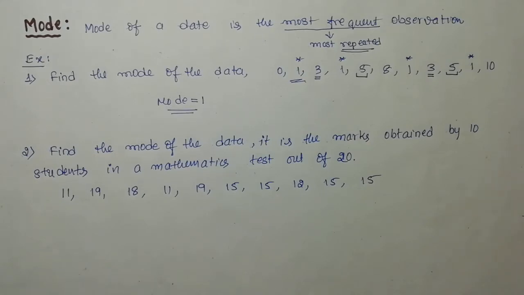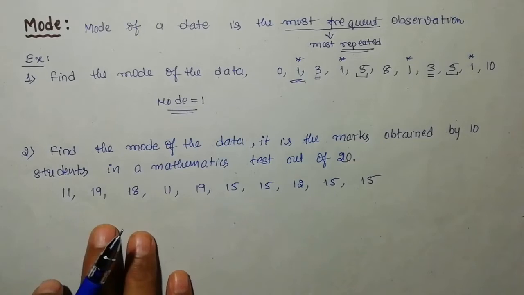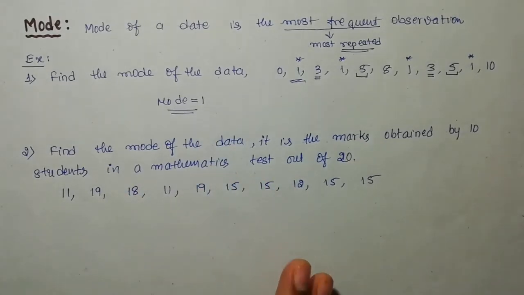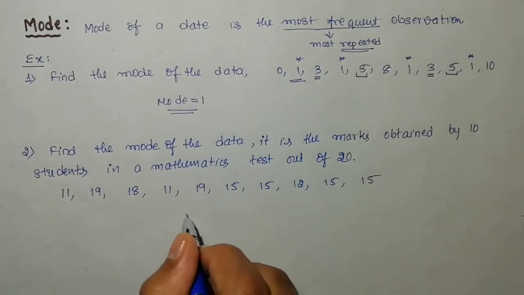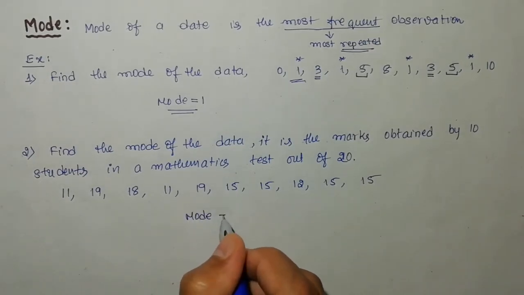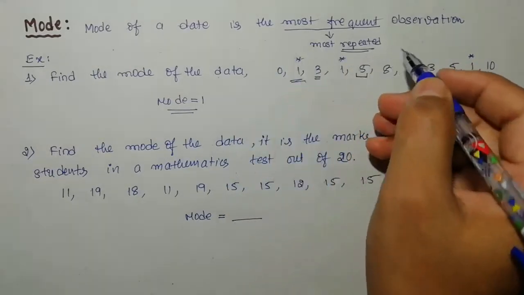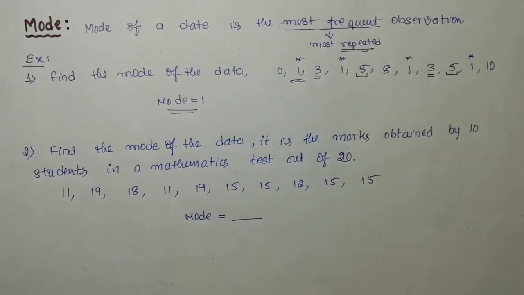In the same sense, this is an exercise for you, example 2. In this example, just by looking at the data you can understand. But even so, you need to comment on this in the comment box, just write mode is equal to and write your answer. I think it is very clear for you. Mode means most frequent or most repeated. So just look at the data and pick out the data which appears more, which appears again and again, which appears more times. It is actually called the mode. That's why this is the most frequent observation.